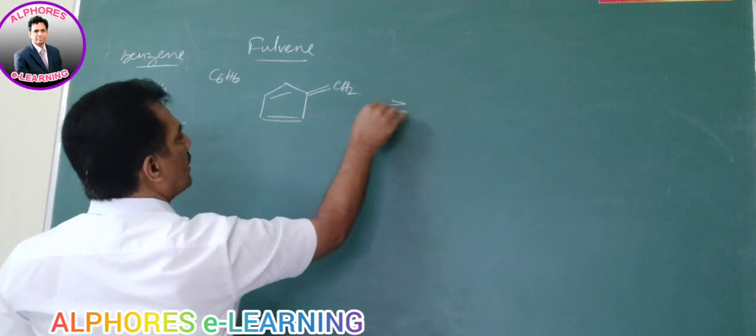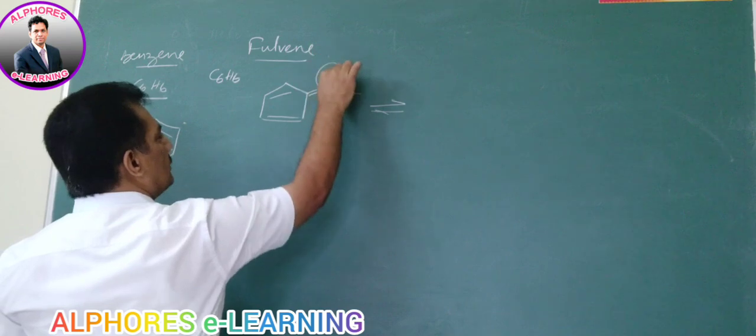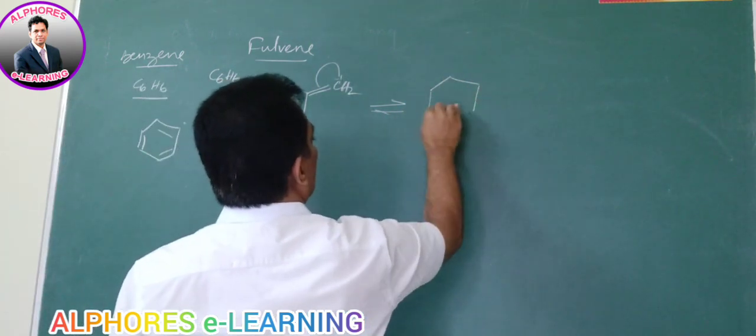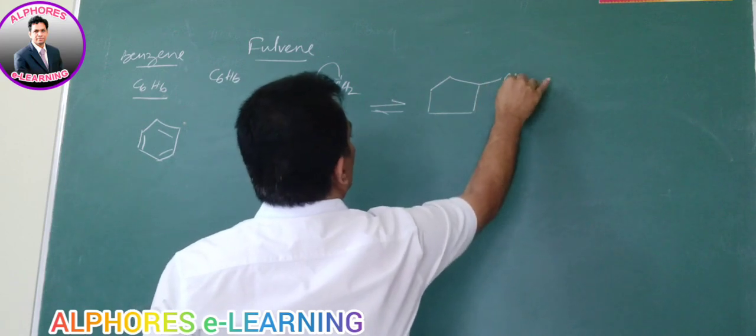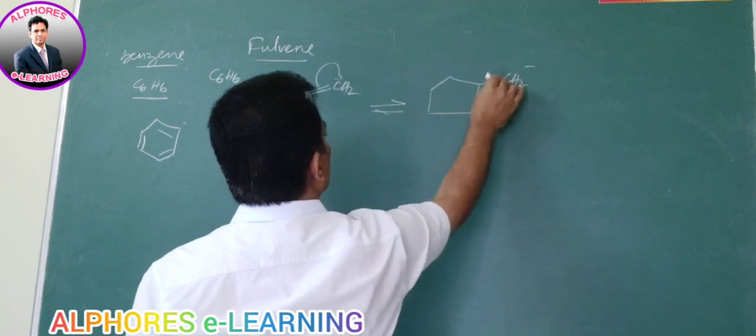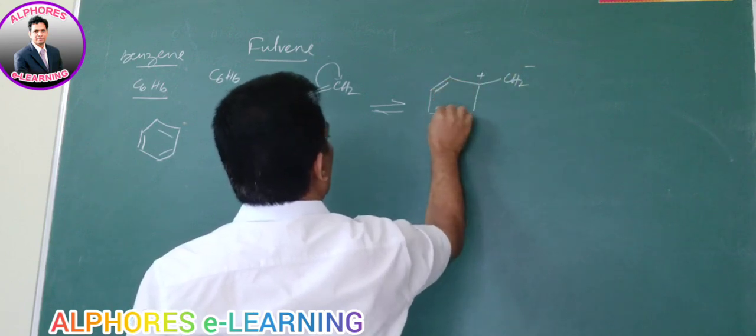Okay, and now let me write the structures, the different possible conjugative structures. When these electrons are shifted to this, the first conjugative structure we get is this one, CH2 minus, and here it is placed like this.